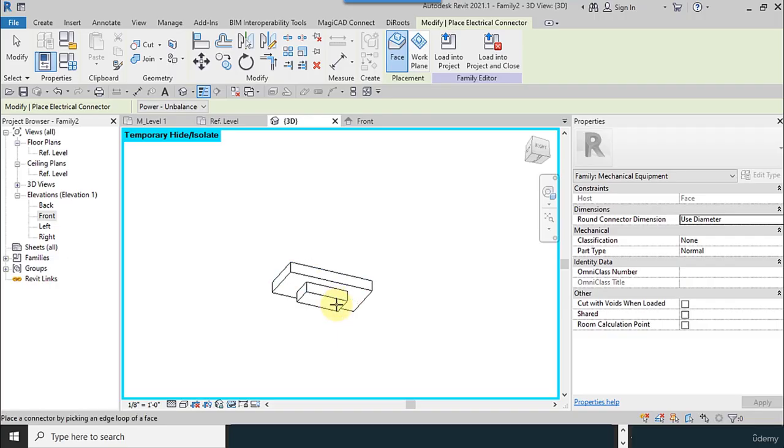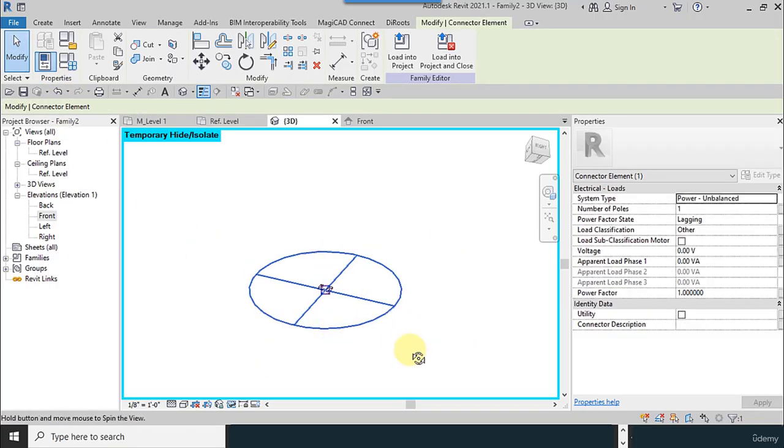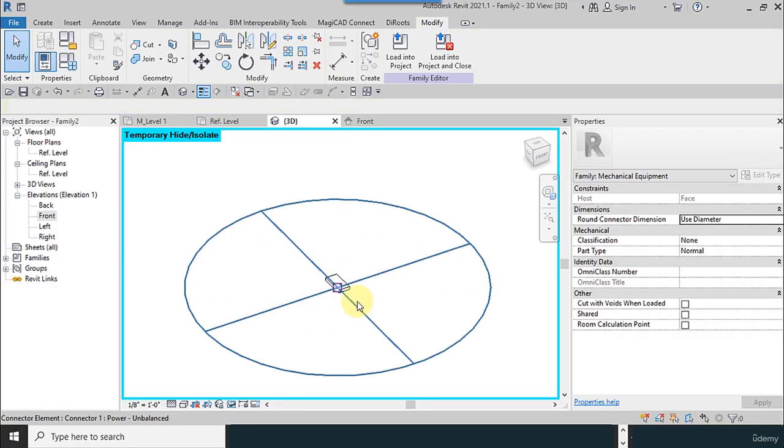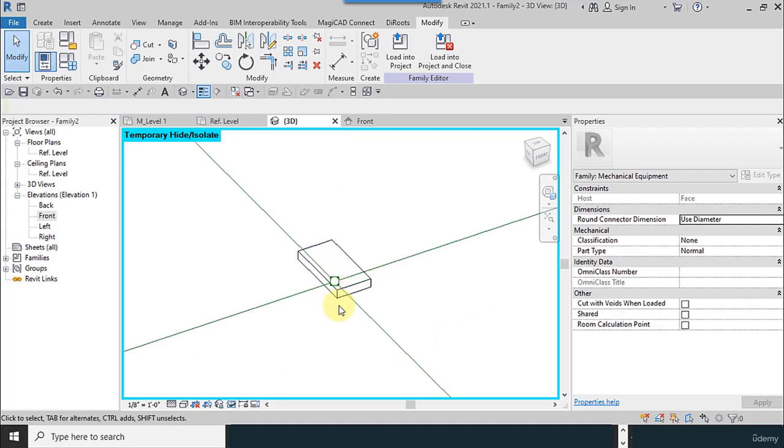Okay, I click on this surface. Now we have the electrical connector, and you can set the parameters here. I don't know the parameters, so I do not change these now.